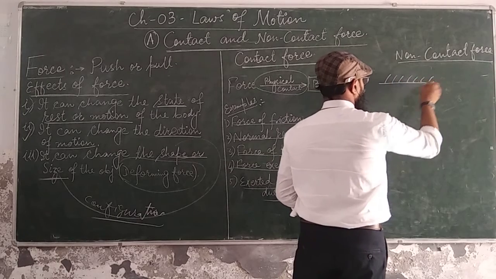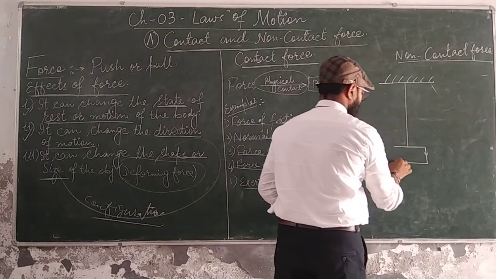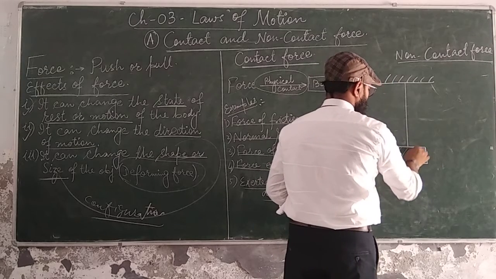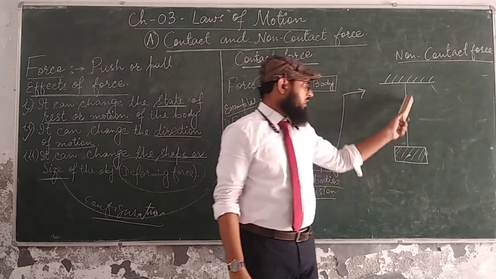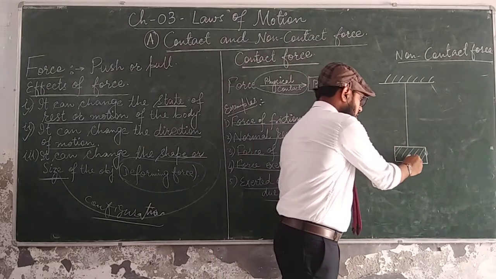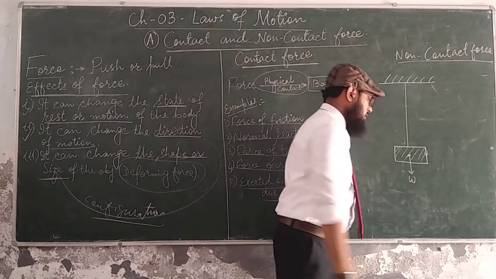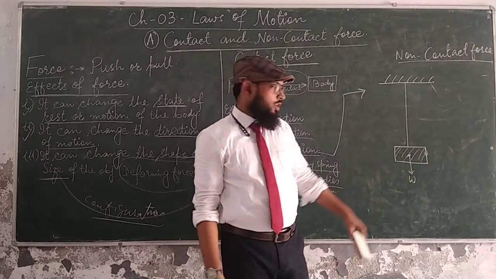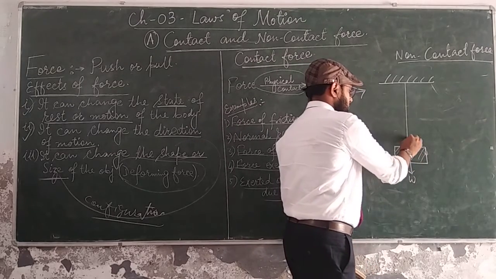This is a rigid wall, this is a string, and we have a body which is tied with the string. Okay, so this is the body, this is the string. We all know anything which has mass must possess weight. Weight is in the downward direction. So when weight comes into play, it is obvious that normal reaction comes into play.